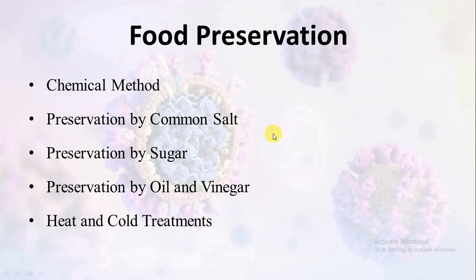Salting is usually done to preserve meat, fish, amla, raw mangoes, tamarind, etc. Jams and jellies are preserved by adding sugars. Vegetables, meat, fishes, etc. are also preserved in oils or vinegar. And the heat and cold treatment during pasteurization of milk involves rapid heating and cooling, and by this method, microbial growth can be stopped.